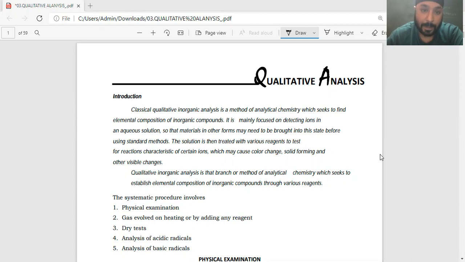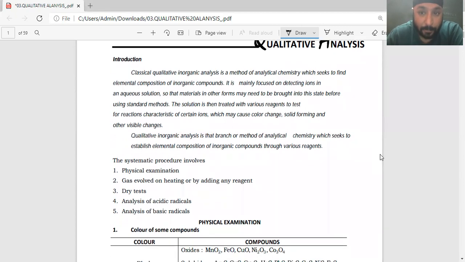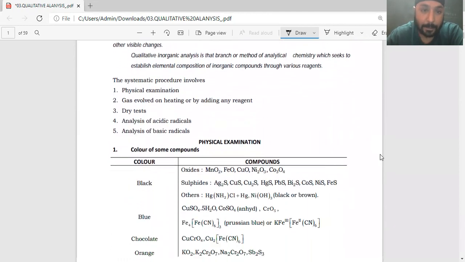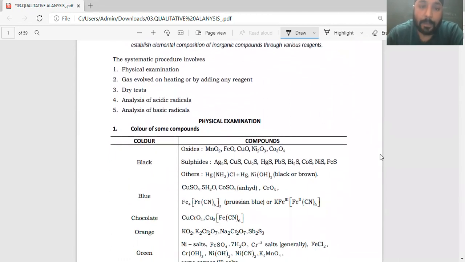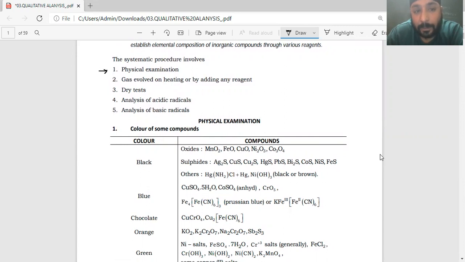right? Now, I guess everyone is able to see that particular file which I'm sharing with you right here, right? Now, there are certain steps involved in qualitative analysis. Like, what are these steps? Now, the systematic procedure involves five procedures which we have to do. Physical examination, like we have to see which color of salt is there, what kind of gas that particular salt will be evolving, what is the nature of gas, what is the dry test, like the flame test.